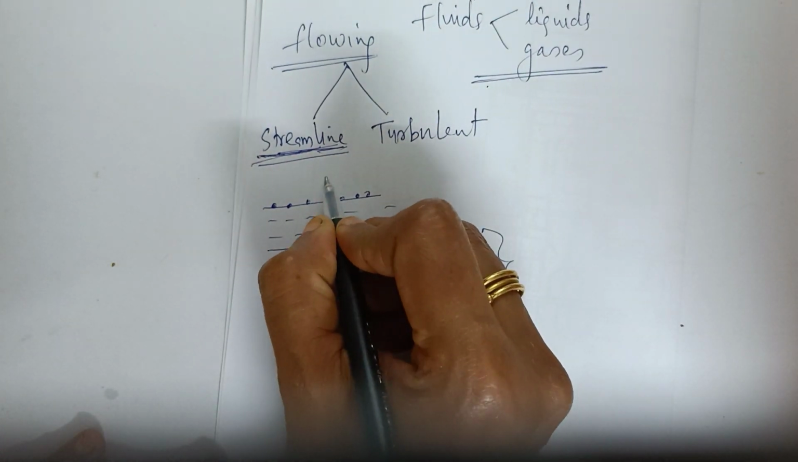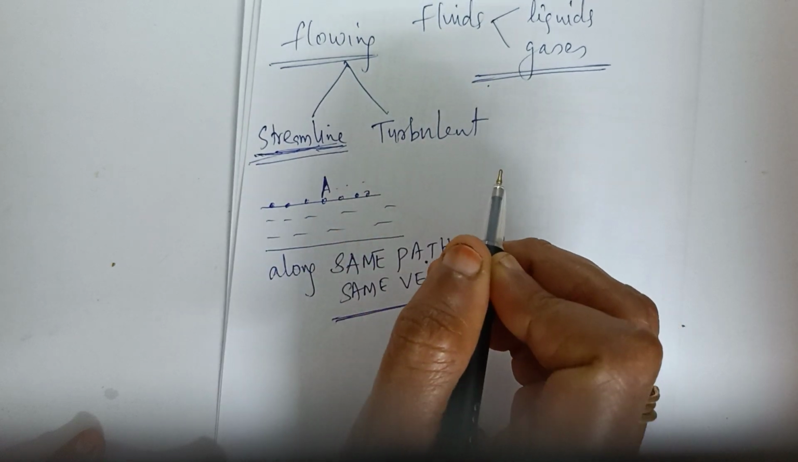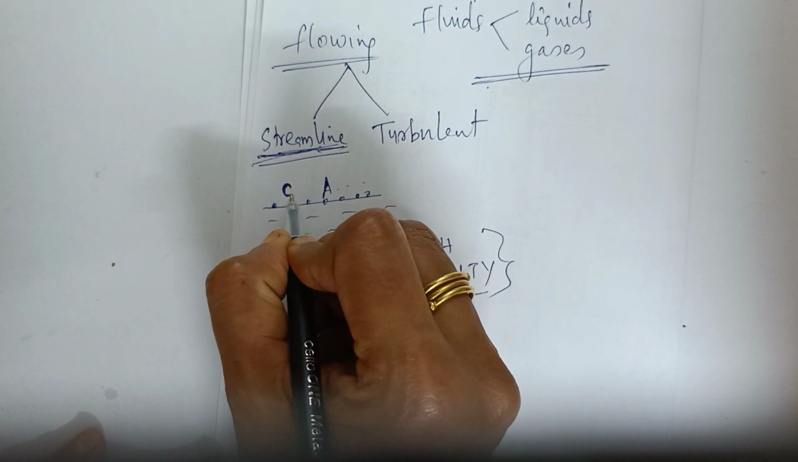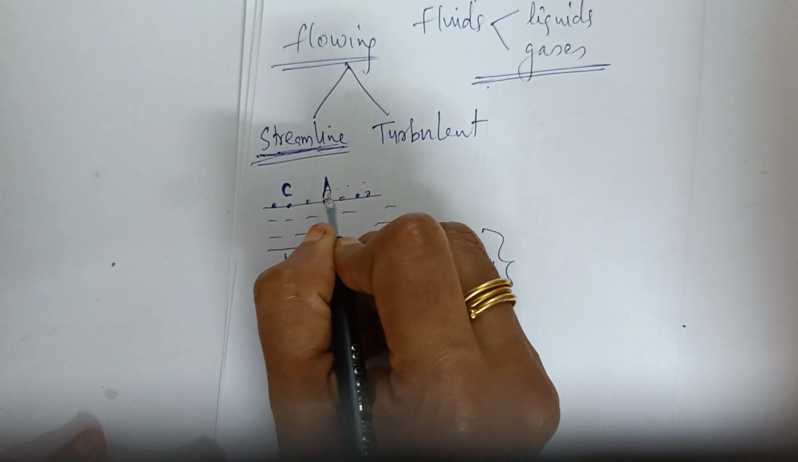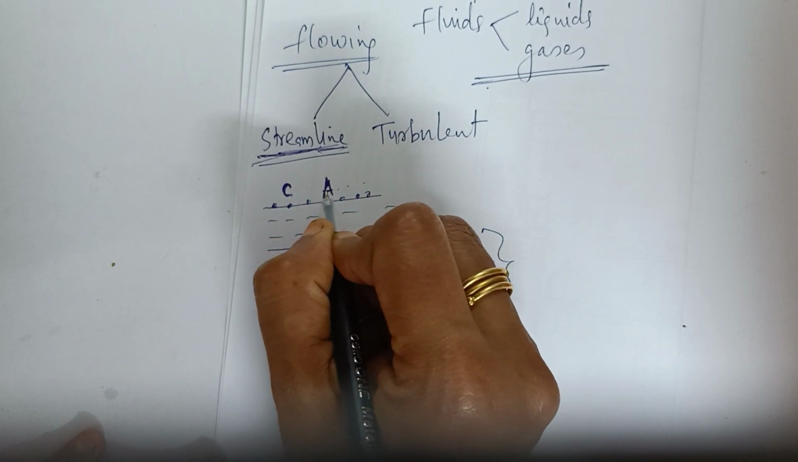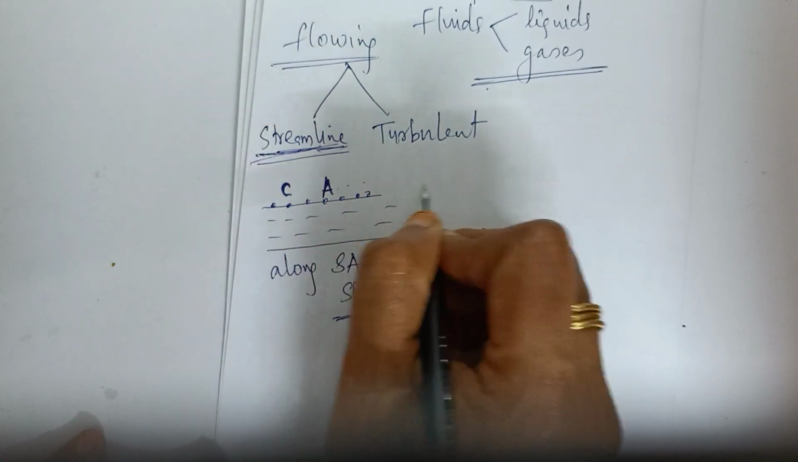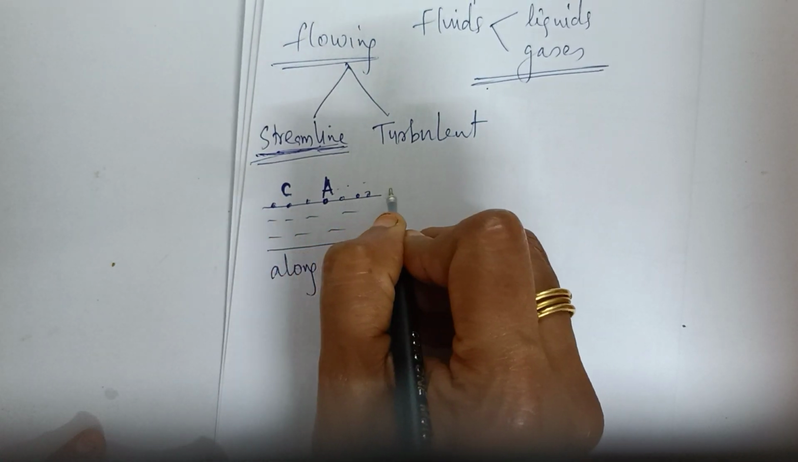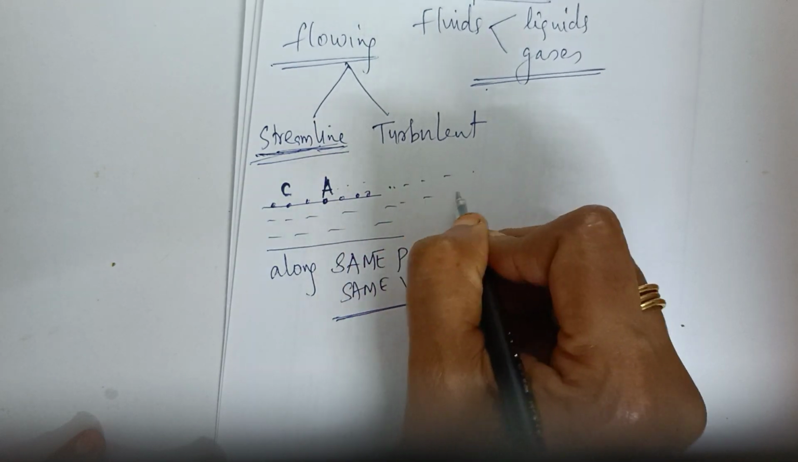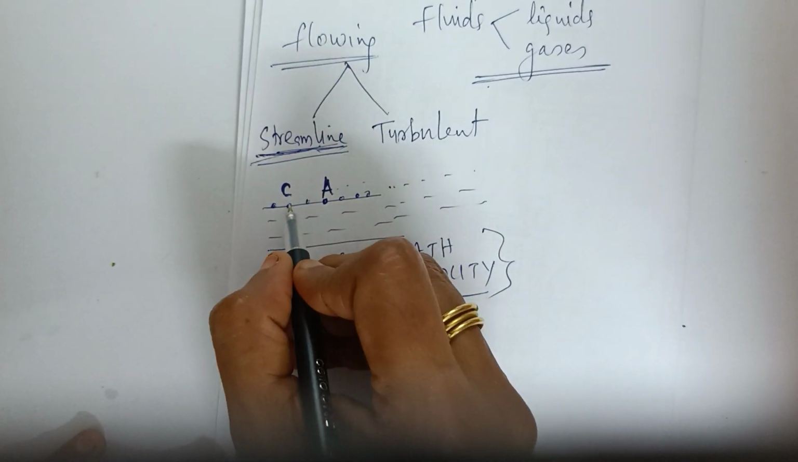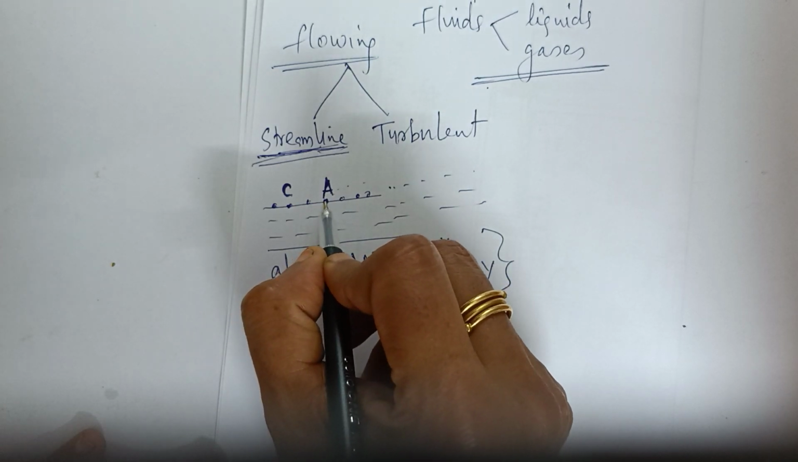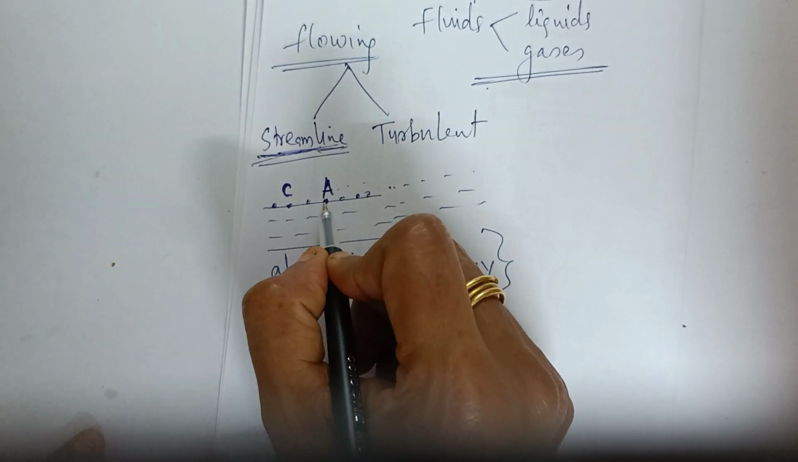Assume that a particle A is moving, and assume that particle C is there. When C is moving, C is following the same path that was followed by A. Assume that A is flowing like this, and C will be following the same path with the same velocity as A was moving.